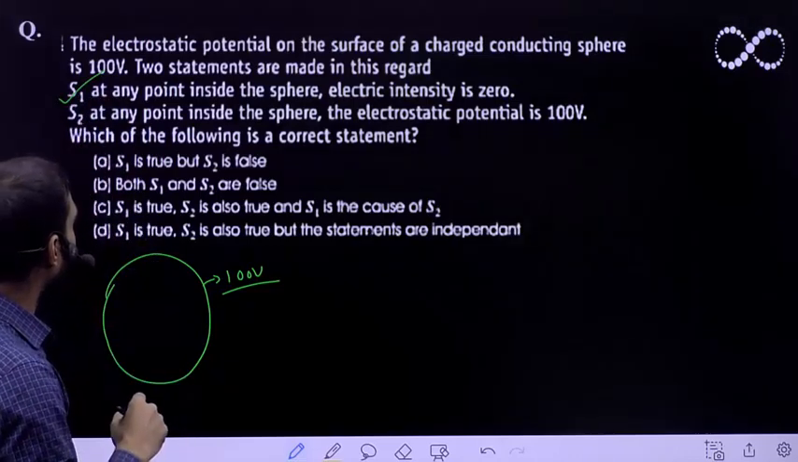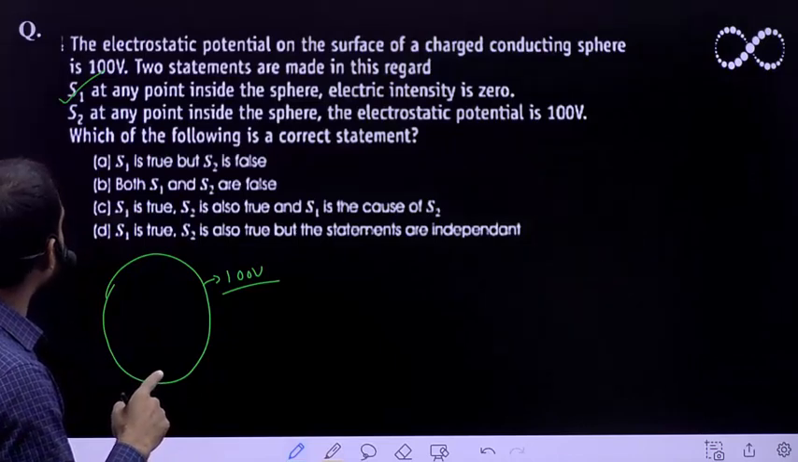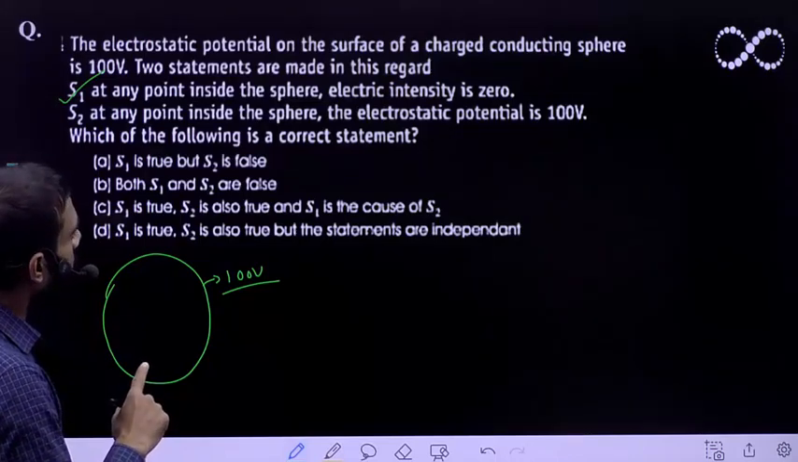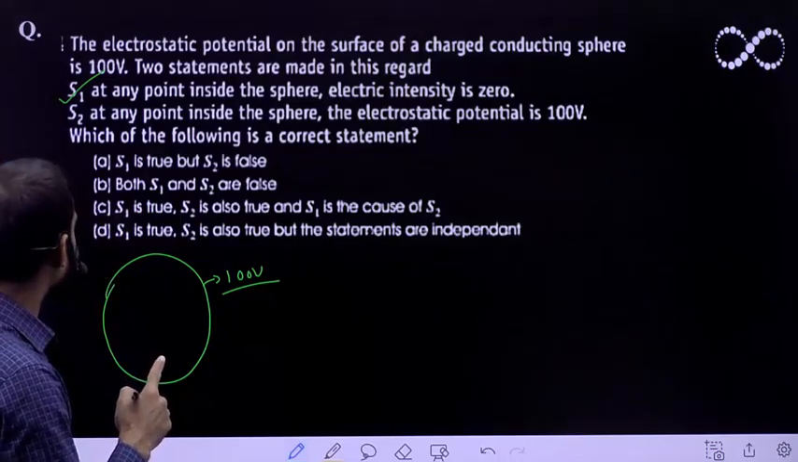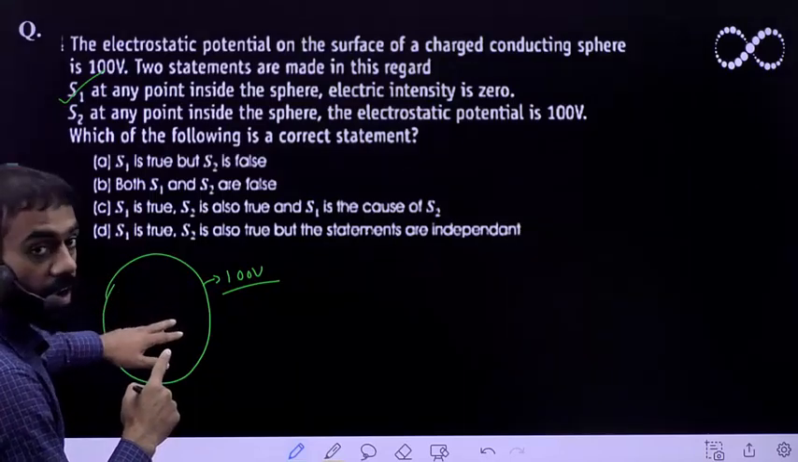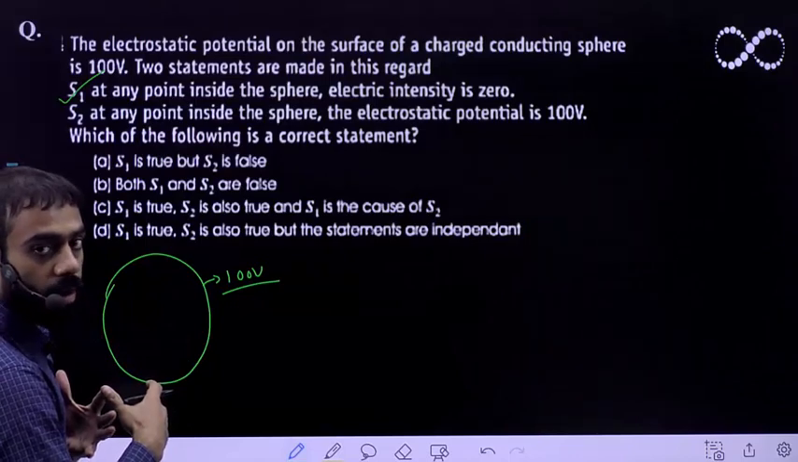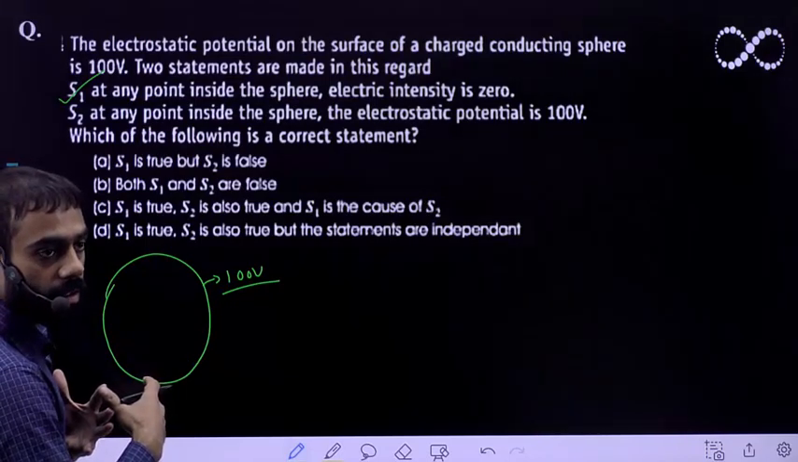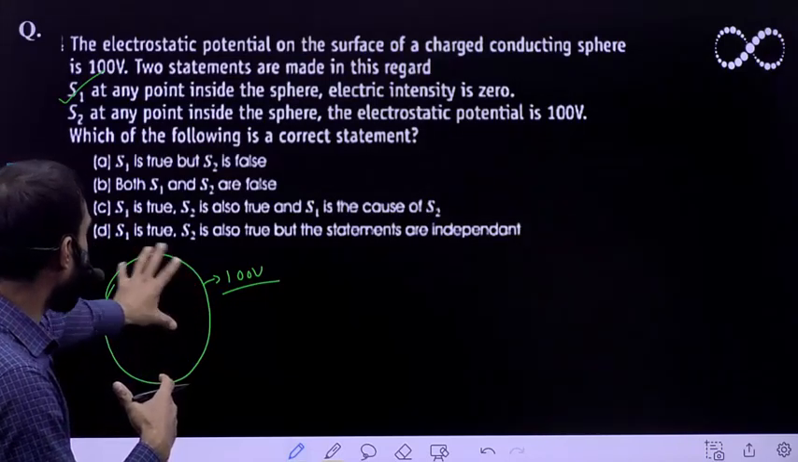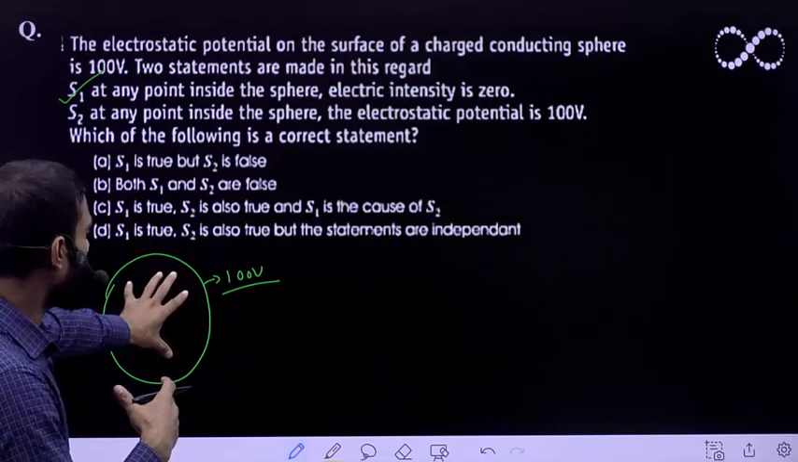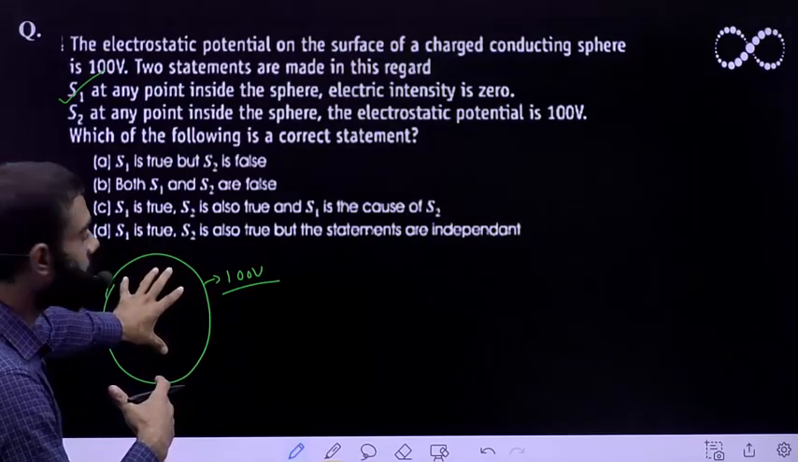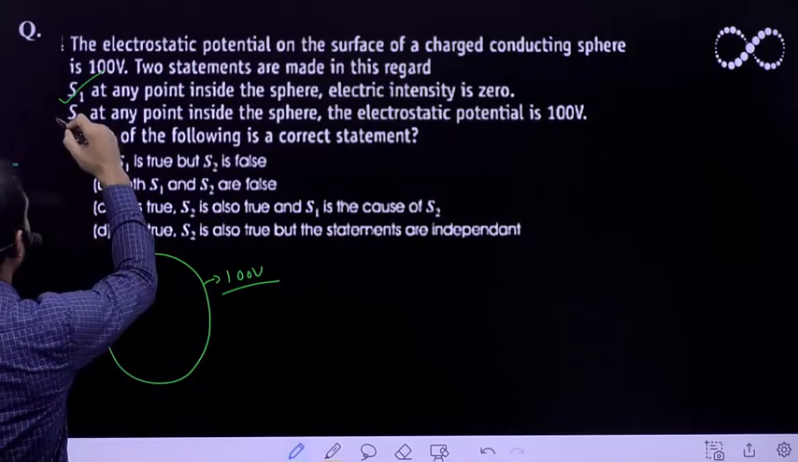If I talk about statement 2, S2: at any point inside the sphere, the electrostatic potential is 100 volt. This is also correct because any metal sphere is equipotential. I mean, all the points of any metal are at the same potential. So if you take any point inside the sphere, that will have the same potential, that is 100 volt. So this is also correct.